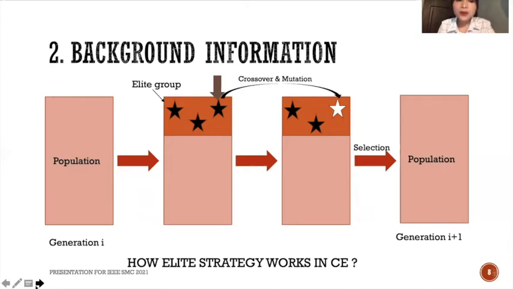And elitism has a strong selection pressure so that it can enhance the quality of the search process and increase the effectiveness of the algorithms. When the mutation operation is carried out, one member is randomly selected from the elite group, and then we will generate the mutation individual from it. After that, we will do crossover and selection operations.